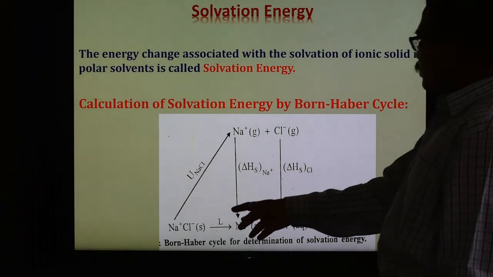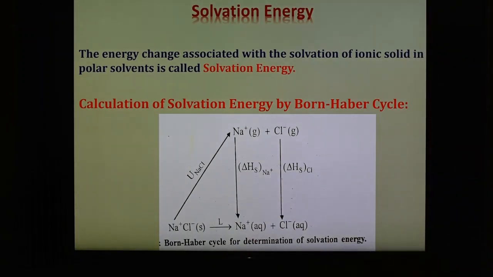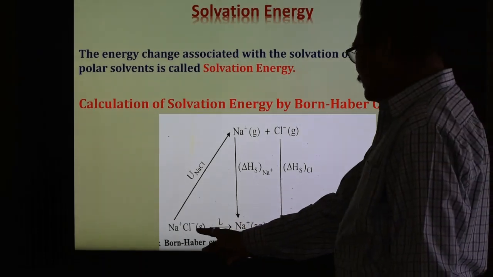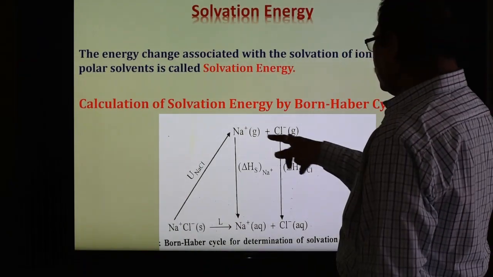So in this way, this is the Born-Haber cycle for the determination of solvation energy. We can also use Hess's law here. The reaction can take place in one step, or it can take place in three steps.